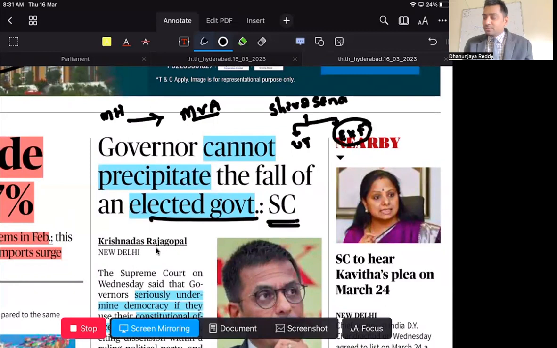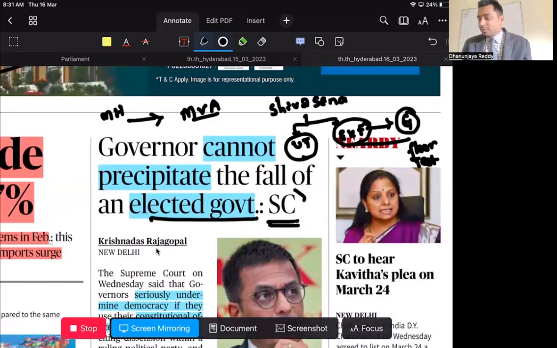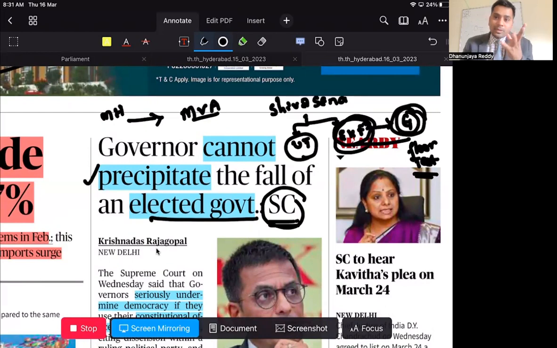Now, Eknath Shinde faction approached the governor of Maharashtra to say that the state government lost majority and to call for a floor test. What is floor test? To test the confidence of the house, whether you are having the required strength or not. Now, governor has listened to this Eknath Shinde faction and he has called for a floor test. Now, this is being questioned by Supreme Court, saying that how can governor call for the floor test based on some party members? This is what Supreme Court said.